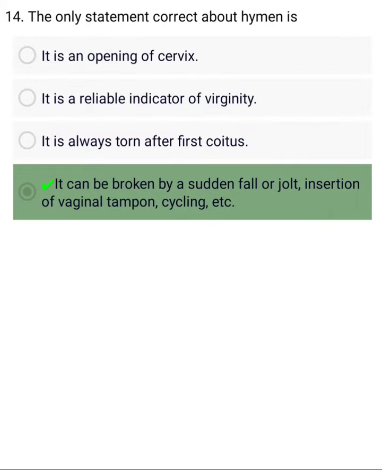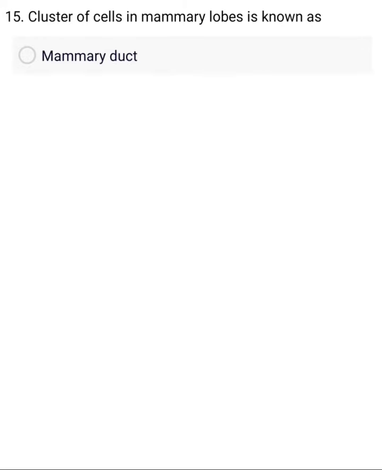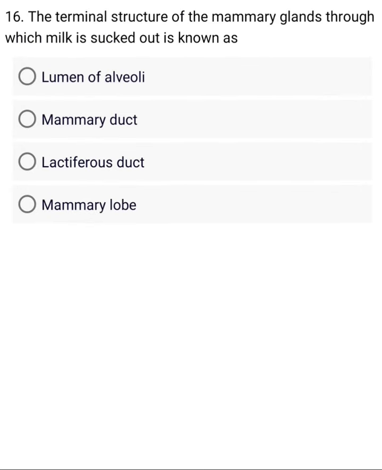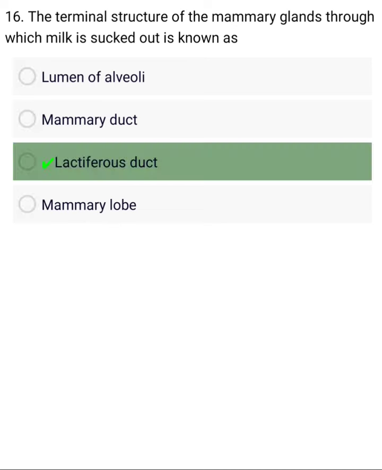The only statement correct about how cluster of cells in mammary lobes is known as. The terminal structure of the mammary glands through which milk is sucked out is known as. A. Loop. Right.